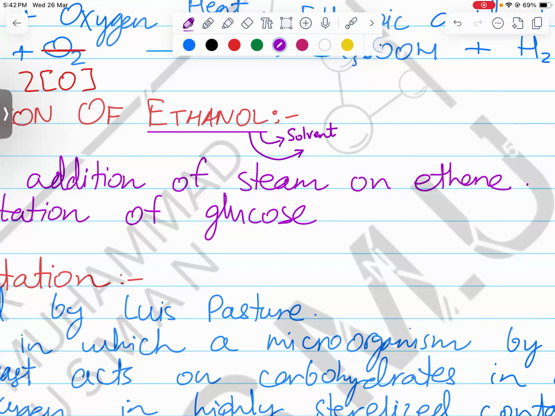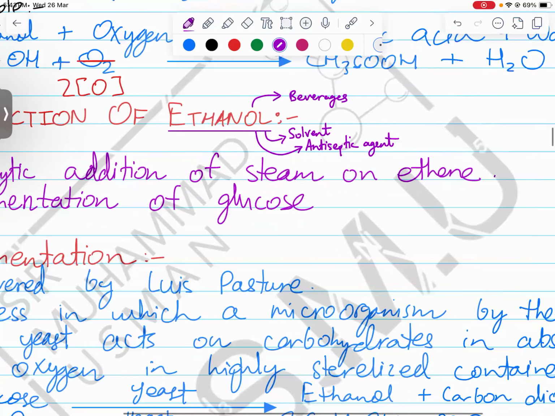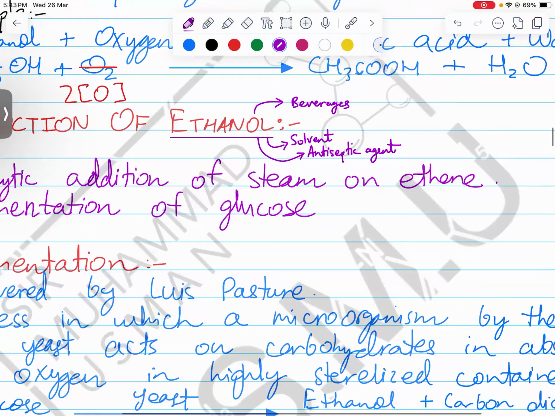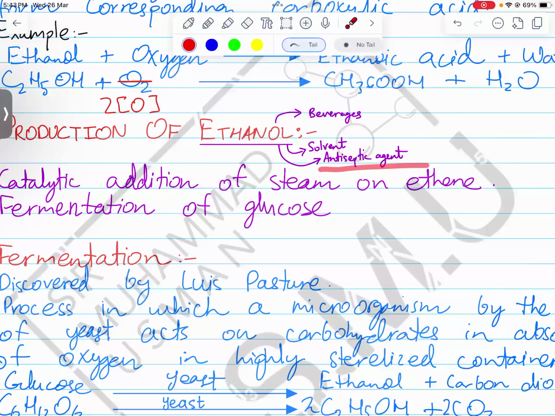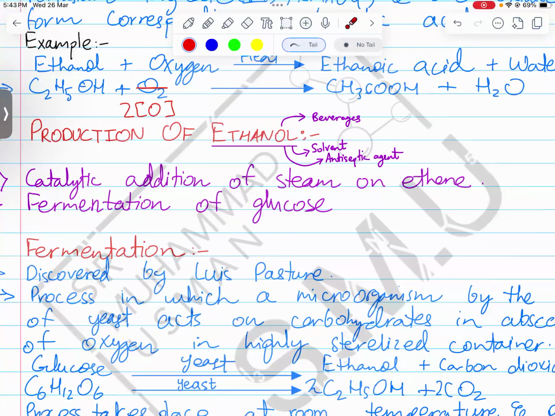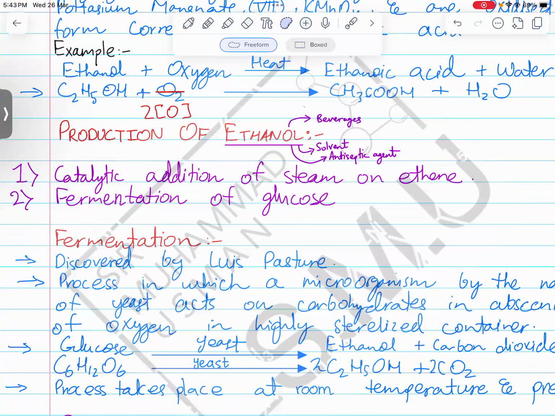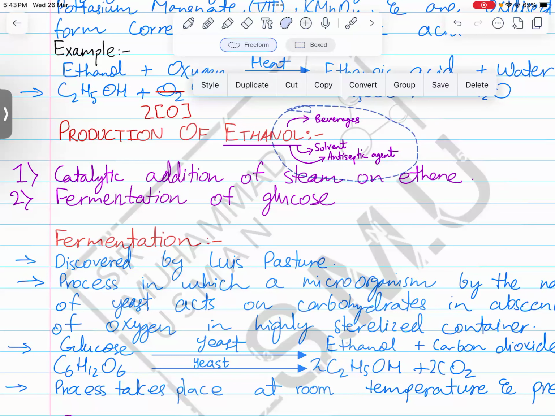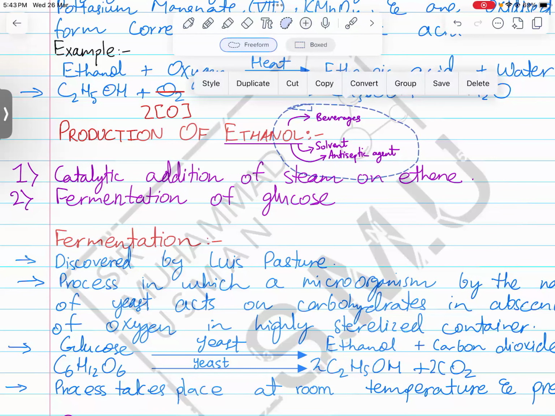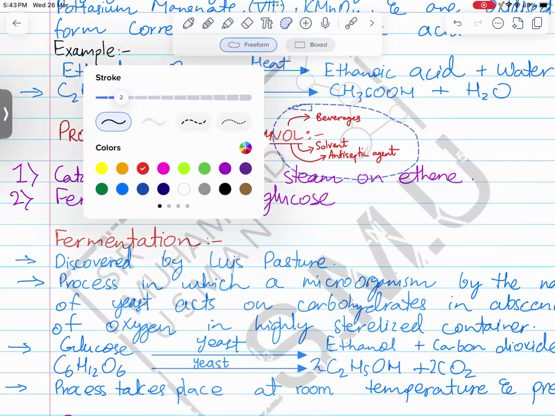Ethanol is also an antiseptic agent. It is used in medicines as an antiseptic agent. Ethanol is also used in beverages. Ethanol is also used in medications. There are a lot of uses of ethanol. Ethanol is also used as a sterilizing agent, but that just basically means antiseptic agent. So these are all uses of ethanol, and ethanol is a very important substance. Therefore, we specifically talk about ethanol.